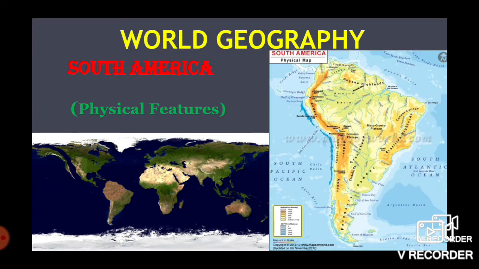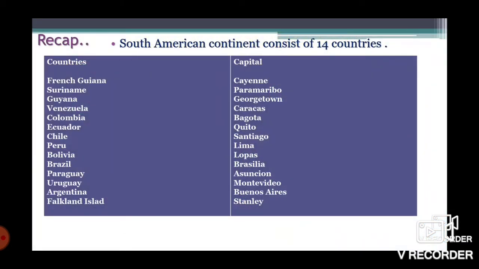In this video, we shall learn about the physical features of South America. But first, let's revise the political features of South America, which we have already done in the previous video. As we know, the South American continent consists of 14 countries, in which 12 are independent nations and 2 are overseas territories of France and the UK. And this table shows the countries and their capitals.